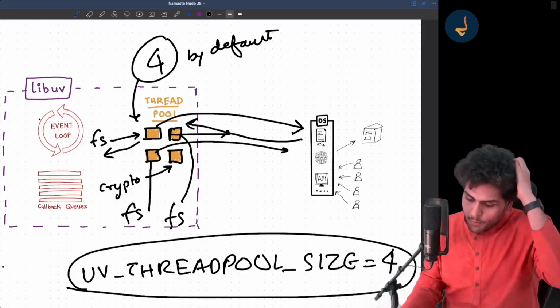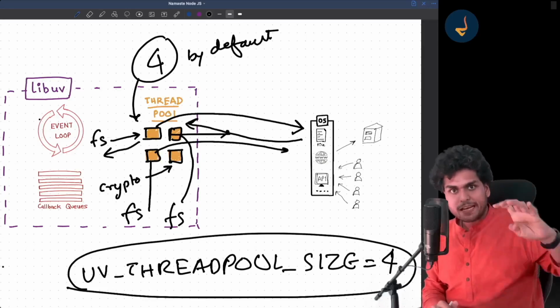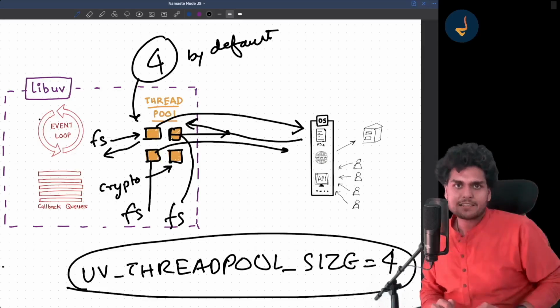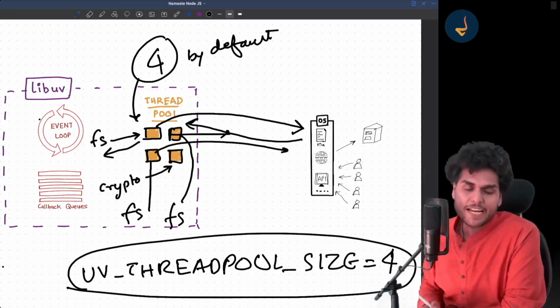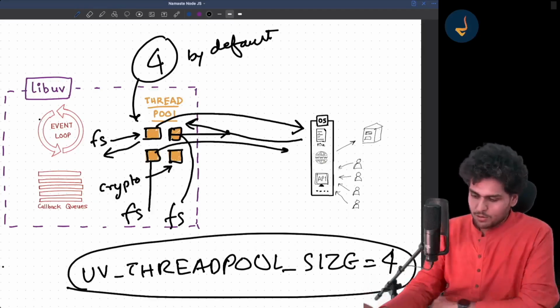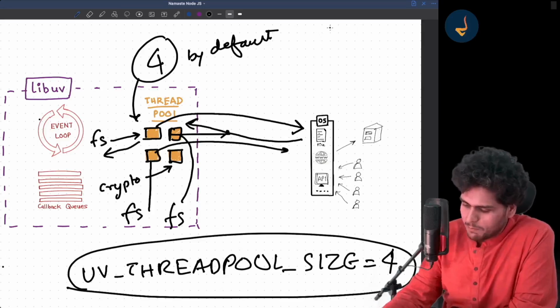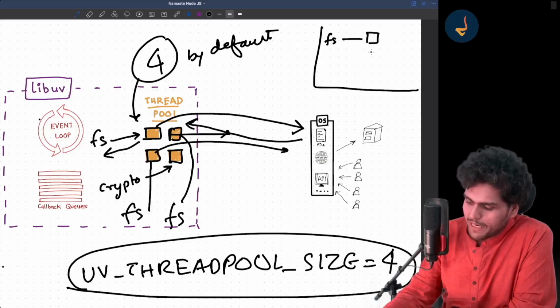Suppose I make 5 file reading calls simultaneously. What will happen? Let me explain with the help of a diagram. One file call occupied one thread.